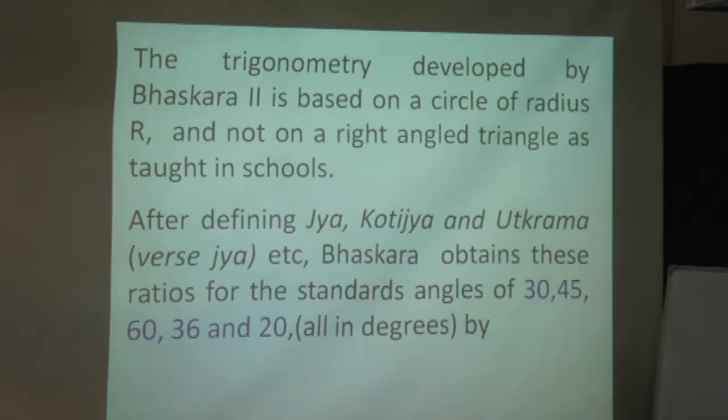Bhaskar obtained these ratios for standard angles, and he obtained them by inscribing a regular polygon inside a circle.